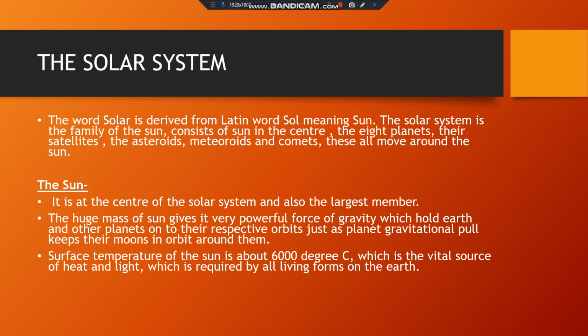So you can just imagine how hot the surface of the sun could be. And sun is also the major source, the only source of heat and light which is required by all the living forms of the earth. We as humans require heat and light, plants require heat and light, as well as the animals require heat and light to sustain their life on the earth.